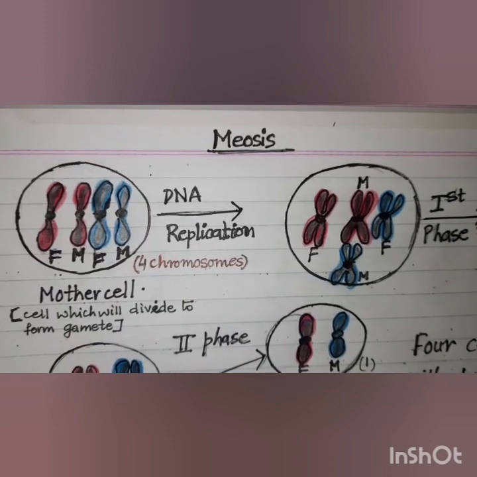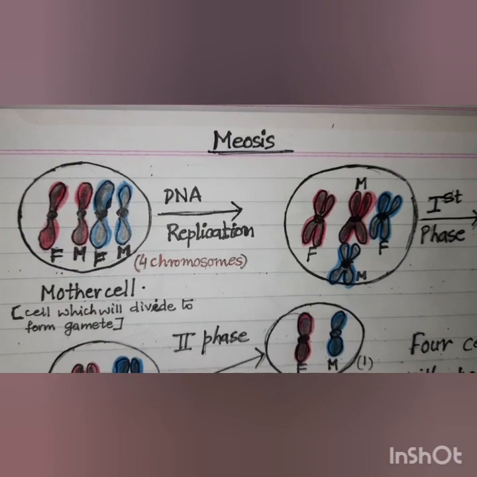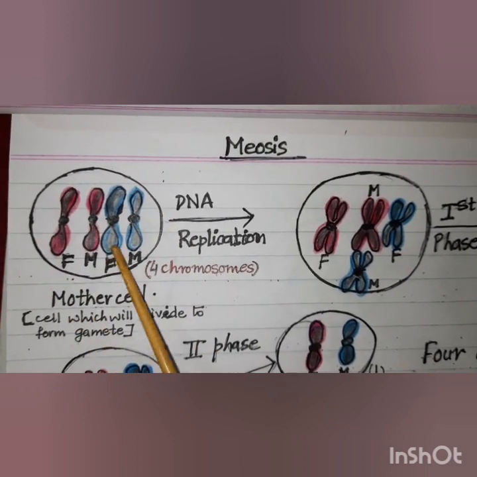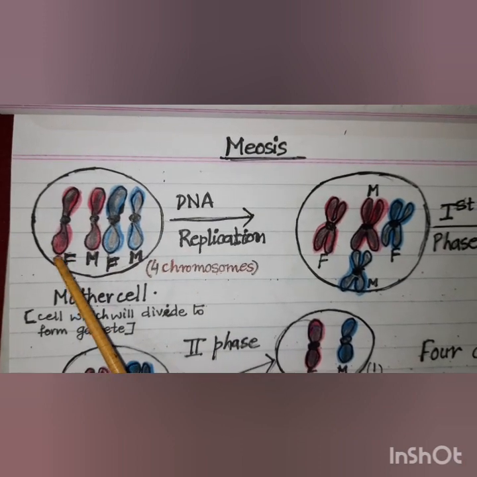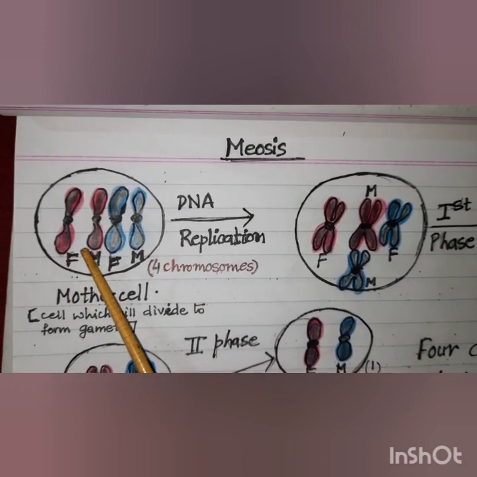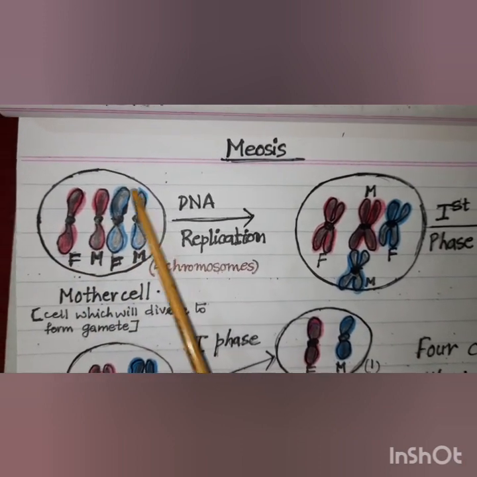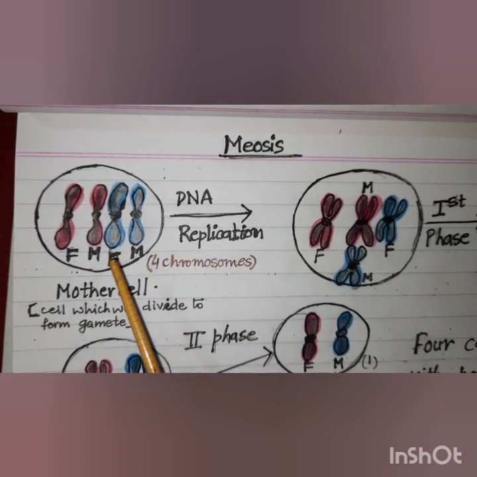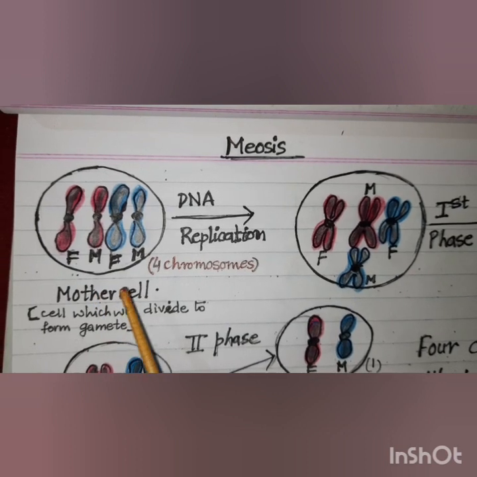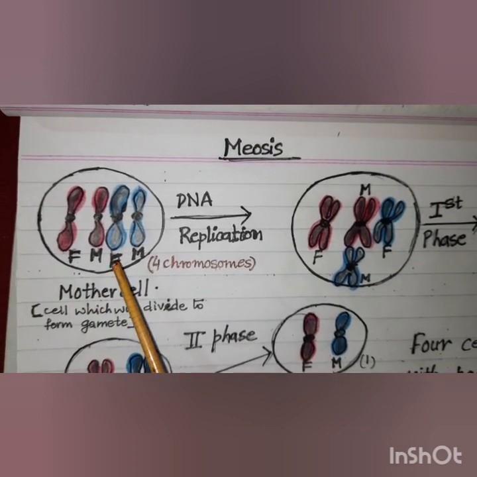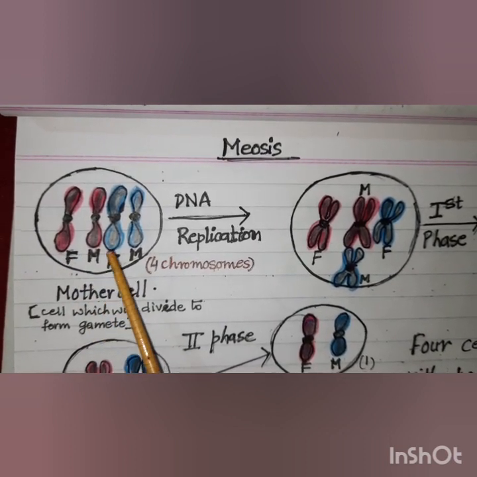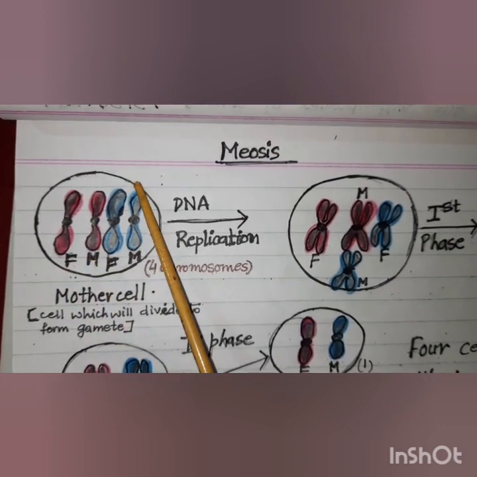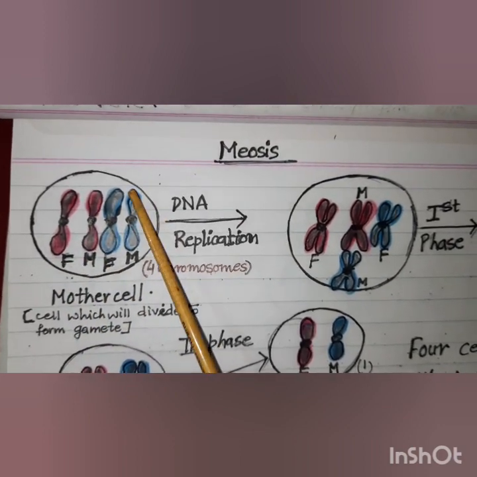Now let us understand meiosis with the help of a diagram here. Now here I have taken a mother cell with 4 chromosomes. I have colored the chromosomes 2 pink and 2 blue. Now why I have done this is because all the chromosomes in the cells of our body are in the form of pairs. I have colored the paired chromosomes in the same color. This is one pair of chromosomes and this is the other pair of chromosomes.